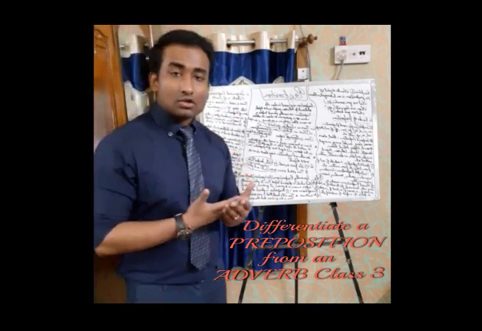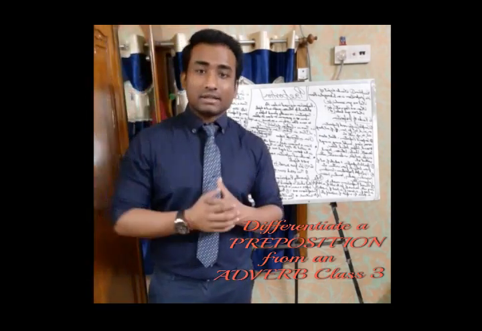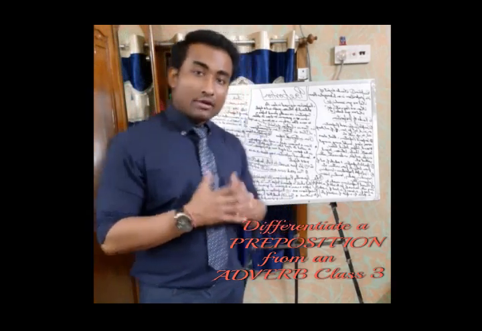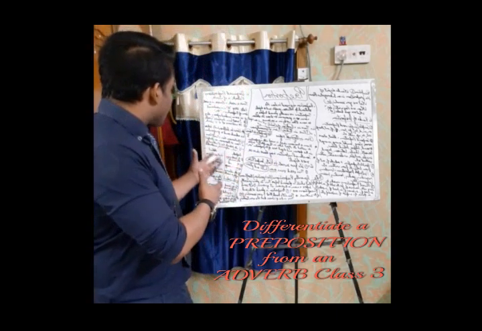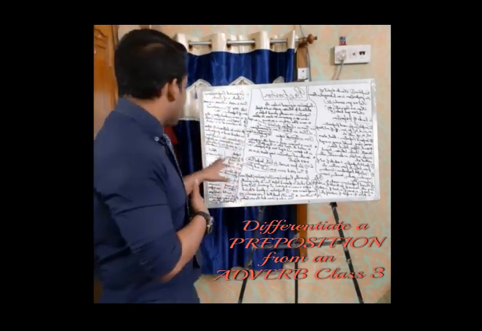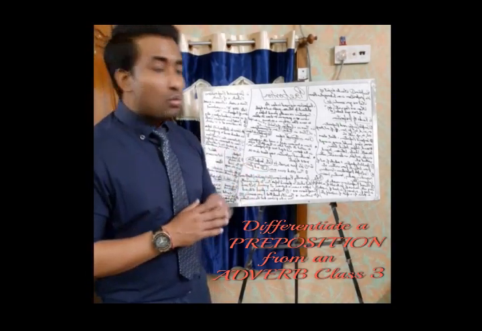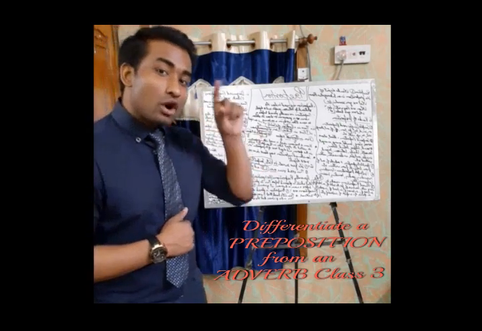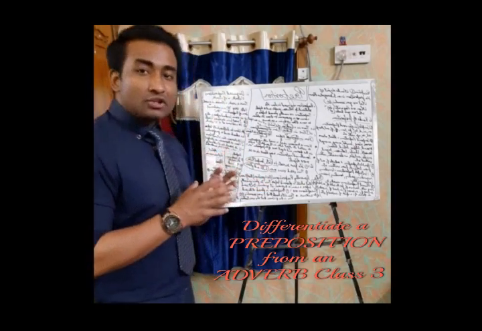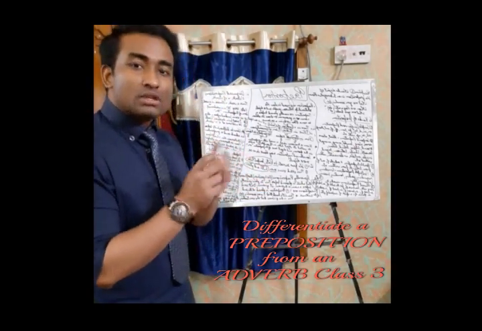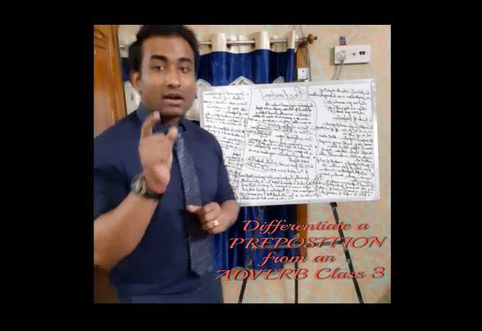You can also understand the adverb in my adverb class; you can see the video of adverb and understand what an adverb is. Let us get some examples to understand the difference between preposition and adverb. For example, the book is on the table. Here on is a preposition, because the table is the object of the preposition on. It also shows the relation between the noun and its object. But if I say let us move on, here on is an adverb.